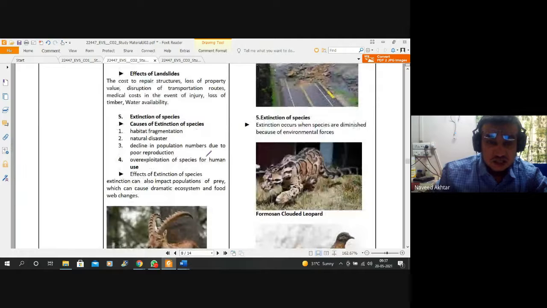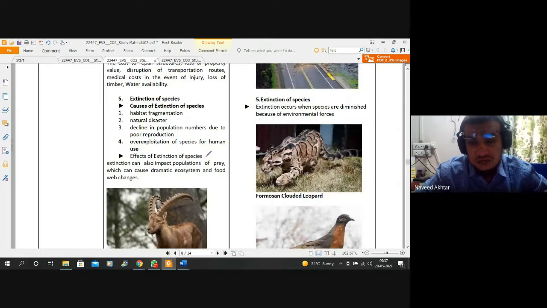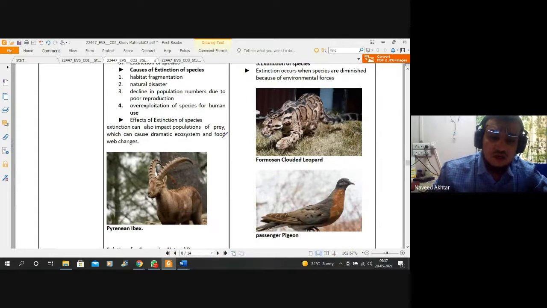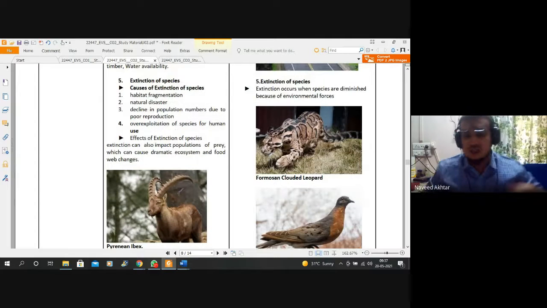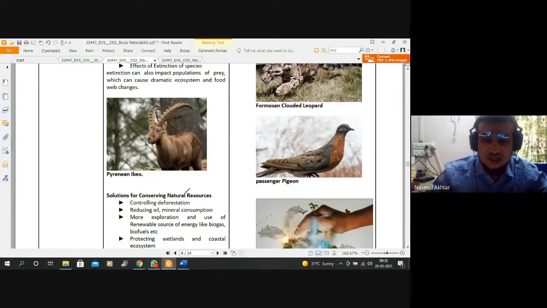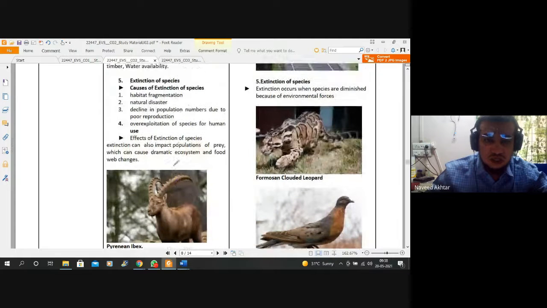Then there is extinction of species. Species that are rarely available in the land habitat, and many such species are not seen now, are called extinct. So the species that are few and are no longer seen or very rarely available, we say they are going extinct. For example, the Formosan clouded leopard and the passenger pigeon, and many such animals and birds are no more seen nowadays.